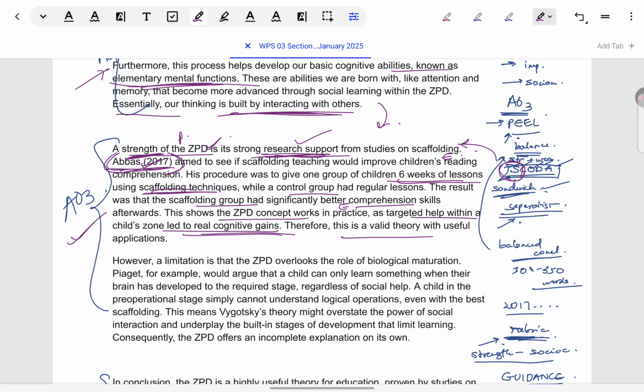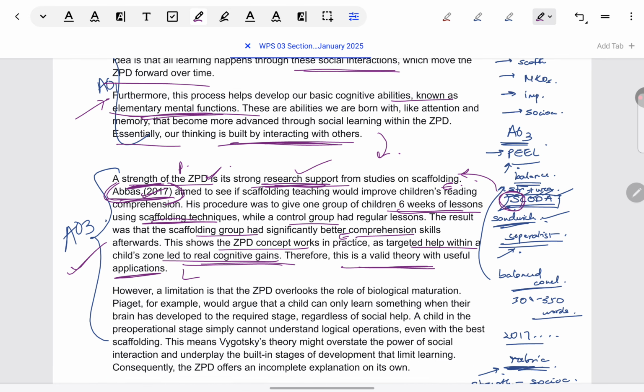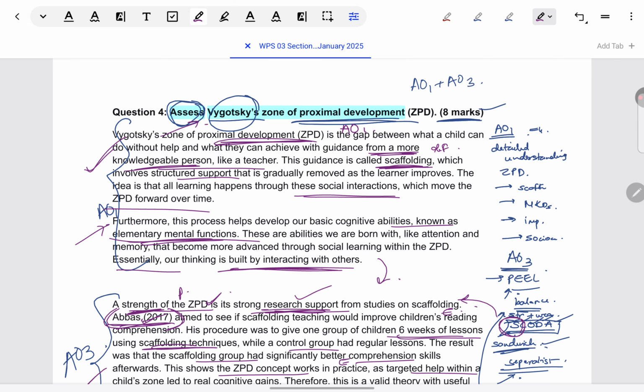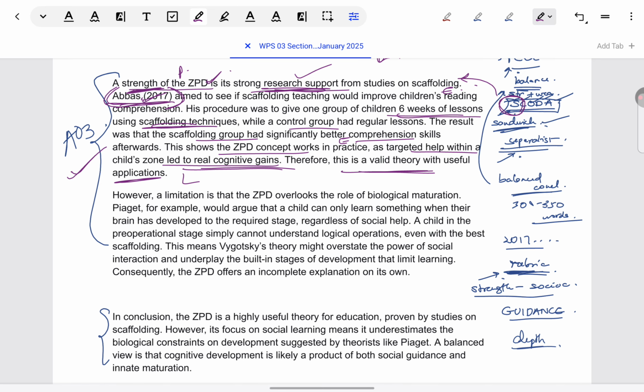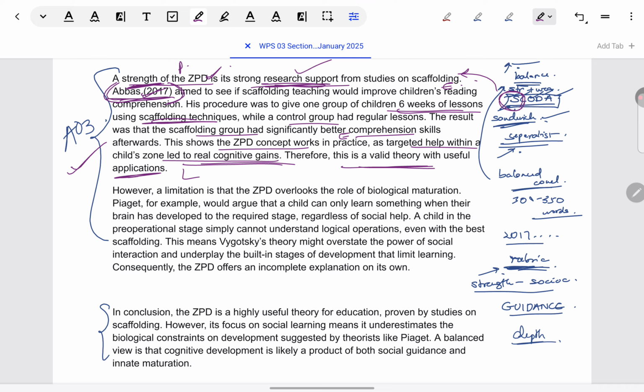So, a contextualized explanation. And then a link back to the question. They've asked us to assess Vygotsky's theory of ZPD. So, what strength are we coming to know from this point of the theory? That it is a valid theory and it can be applied also to benefit children.